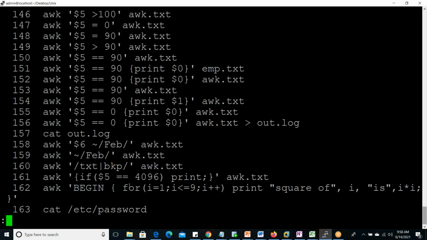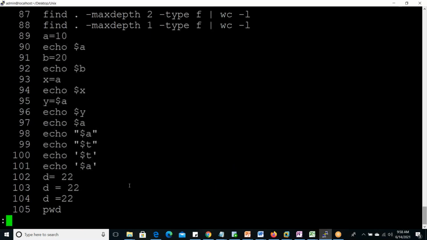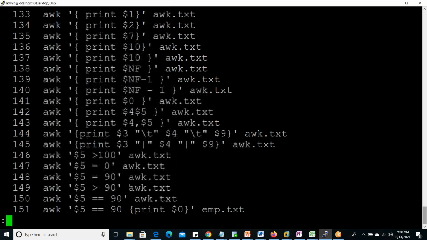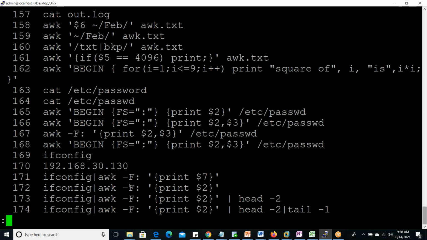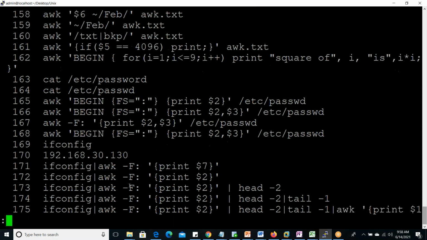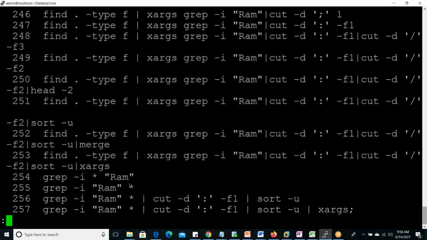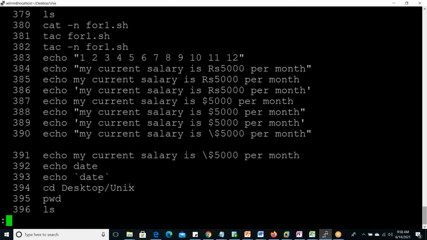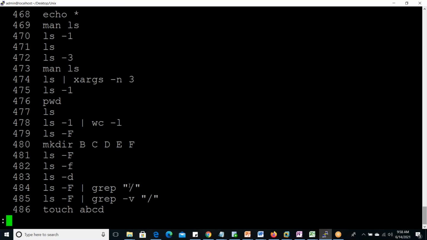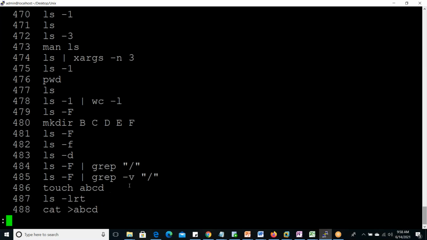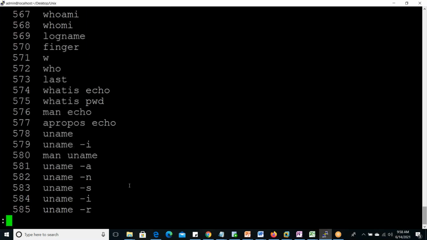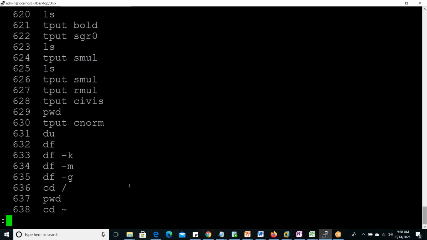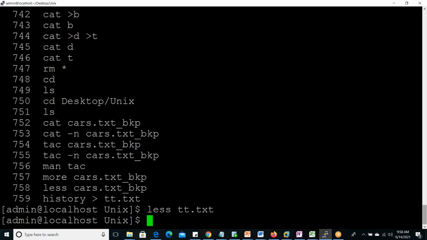Okay, suppose in the middle we want to go back to previous lines again. The up arrow key you can use, up arrow. It will go up. So up and down you can use here in less. Previous, backward, forward, both are possible here. In the middle if we want to quit, then we can press Q, otherwise we can continue till the end also. Only the down arrow key goes forward, the up arrow key goes backward. Okay, now here we want to quit, Q, it is quit.